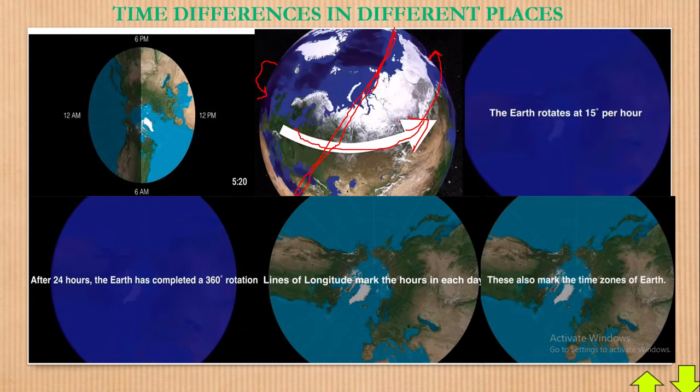Now, what you should know is that when the Earth is rotating, we must connect the Earth's rotation with the time. The Earth rotates at 15 degrees per hour, meaning that every hour which goes means the Earth has rotated 15 degrees. I don't know that you can really see that. The Earth has rotated 15 degrees.